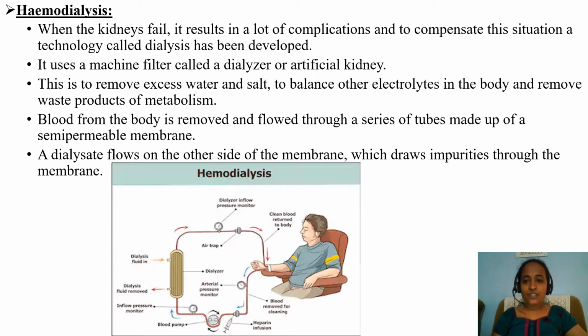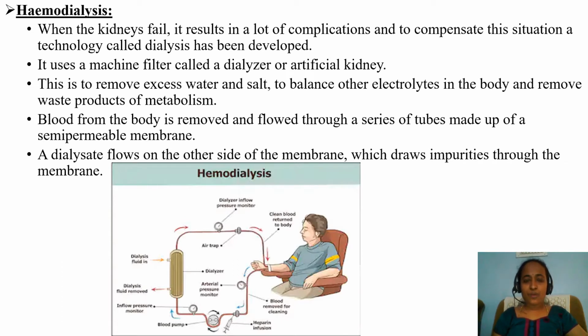As it performs the function of the kidney, it is also called artificial kidney. This is to remove excess of water and salt. What will happen during dialysis? It removes excess of water and salt, it balances the electrolytes in the body, and it also removes waste products of metabolism like excess of sugar, excess of amino acids, excess of fats, like that.